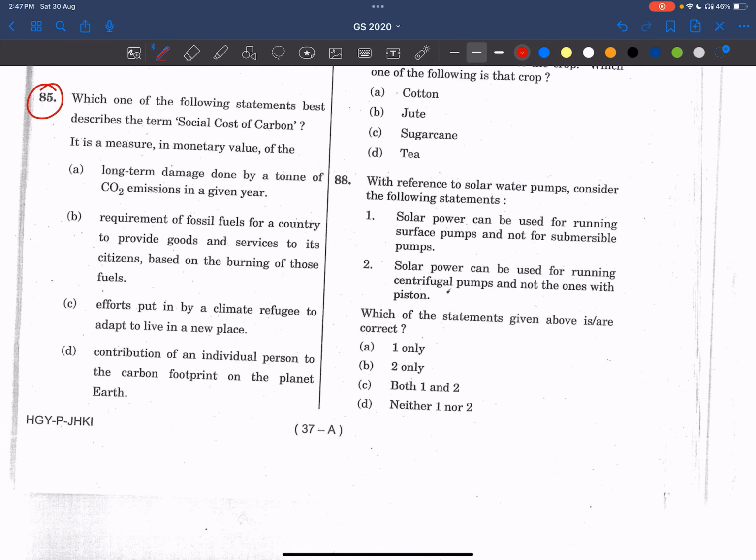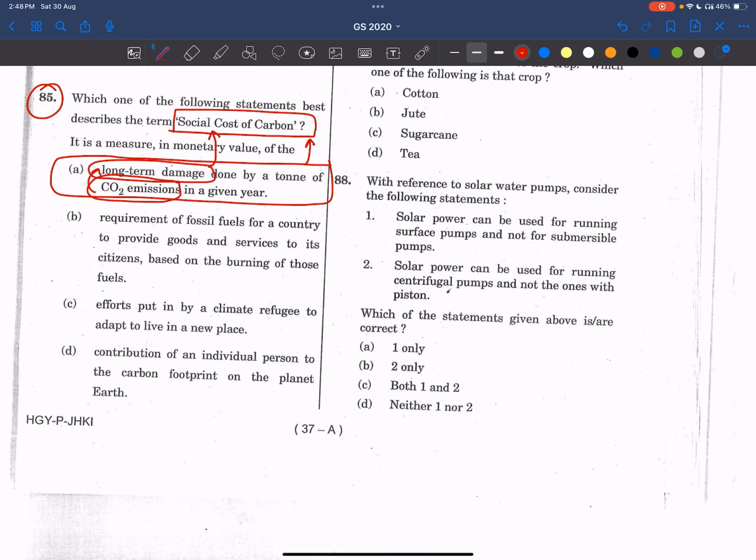Which one of the following statements best describes the term social cost of carbon? See here, friends, it is nothing but long-term damage done by a ton of carbon emissions in a given year. That means for our development, we are using natural resources, but from them some carbon dioxide emissions are released. These cause long-term damage, and society only should bear this cost, in terms of health, in terms of expenditure.